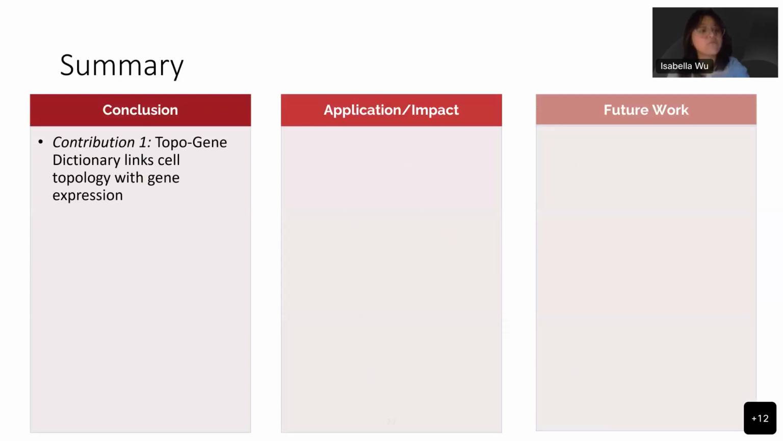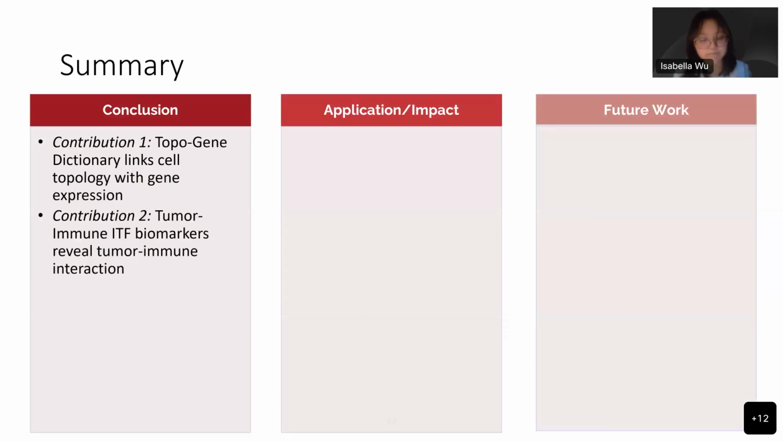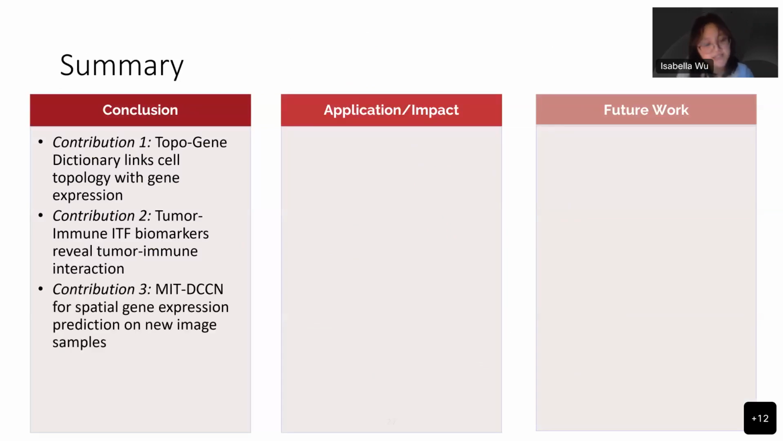There are four main contributions of the study. First, a topogene dictionary that links cell topology with gene expression for the first time. Tumor immune ITF biomarkers that reveal tumor immune interaction. The MIT DCCN model for spatial gene expression prediction on new image samples. And finally, the SCMIL model that integrates topology and gene-informed learning for clinical outcome prediction.